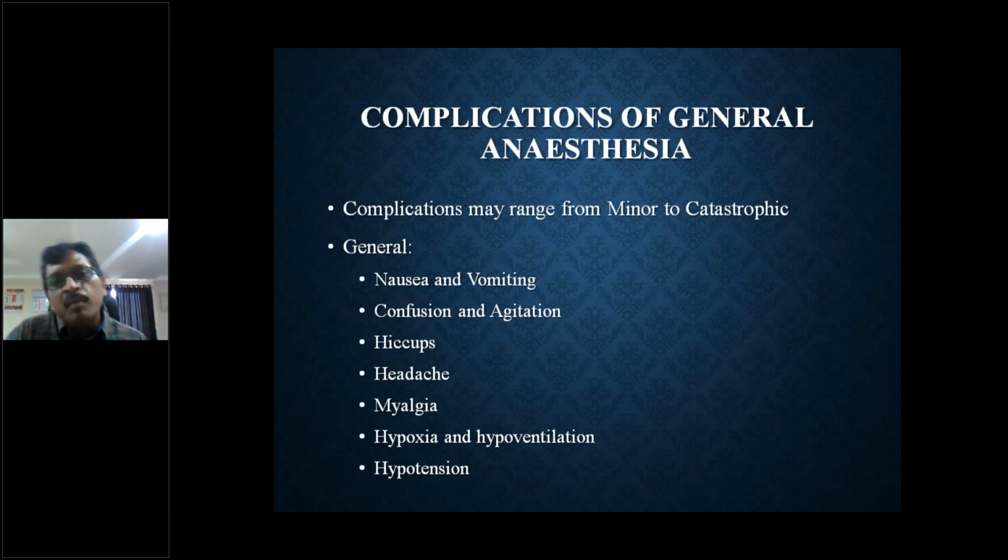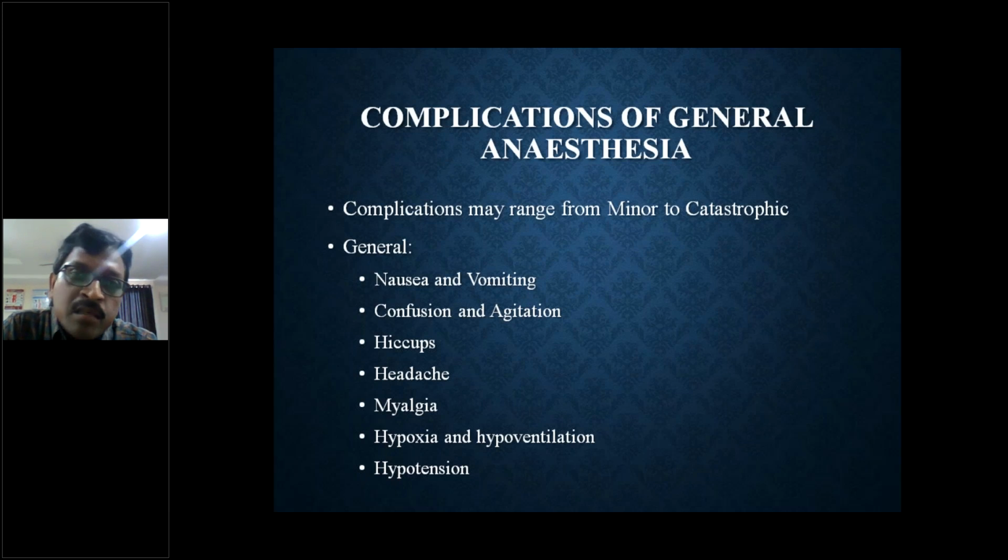So we know that from the catastrophic changes to the minor problems, we can expect them in a patient who has undergone GA. Nausea and vomiting, confusion and agitation, hiccups, because the airway was manipulated and disturbed by the endotracheal tube, can produce hiccups. Headache may be there because the drugs were depressing his central nervous system and now it is once again activated. The oxygen may or may not be adequate, hypoxia may be there, so that can produce headache. And myalgia, because vecuronium and other drugs like succinylcholine were given, which cause muscle relaxation.